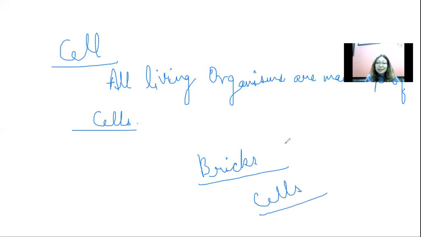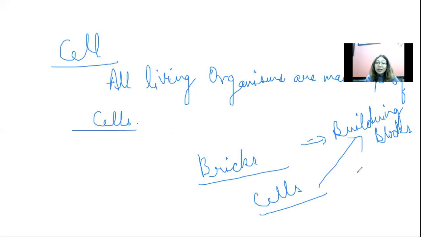The bricks are called the building blocks. Same way, the cells are also called the building blocks of life. They give a definite shape and structure to any kind of living organism, right?